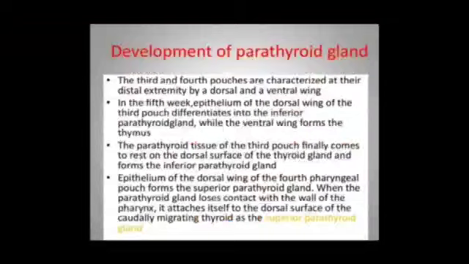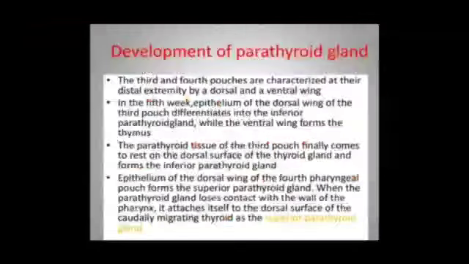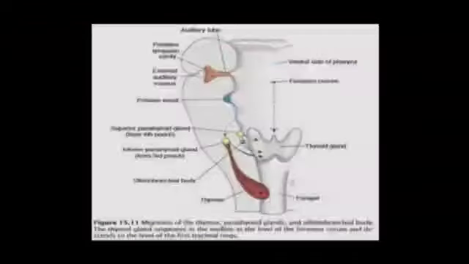In the ventral aspect of this pouch, that is the third pharyngeal pouch, the ventral aspect forms the thymus and the dorsal aspect forms the parathyroid gland. Okay, and the epithelium of the dorsal wing of the fourth pharyngeal pouch forms the superior parathyroid gland. When the parathyroid gland loses contact with the wall of the pharynx, it attaches itself to the dorsal surface of the caudally migrating thyroid as the superior parathyroid gland.